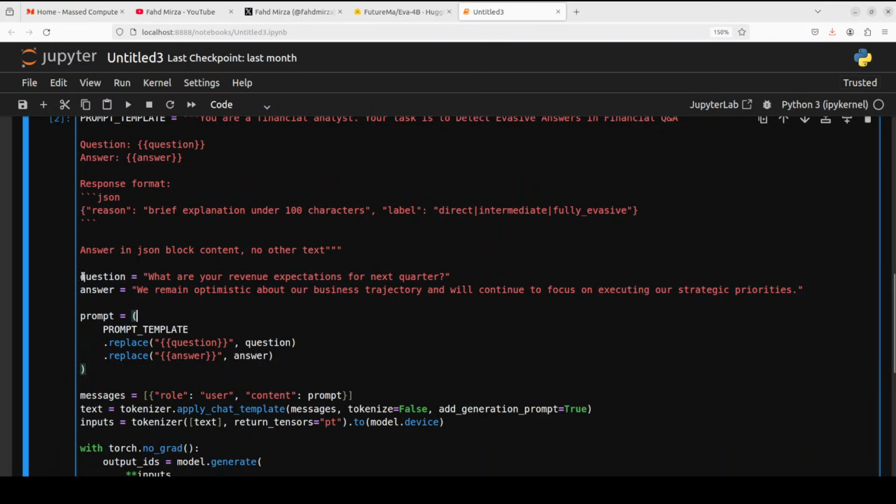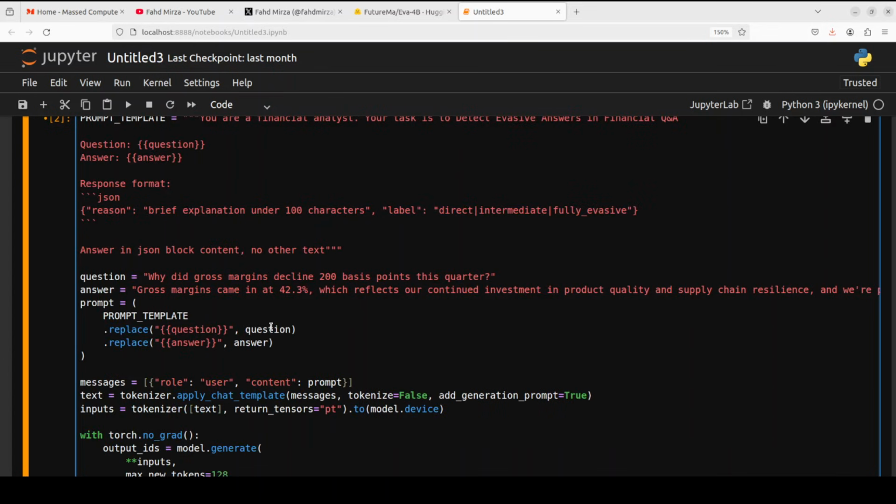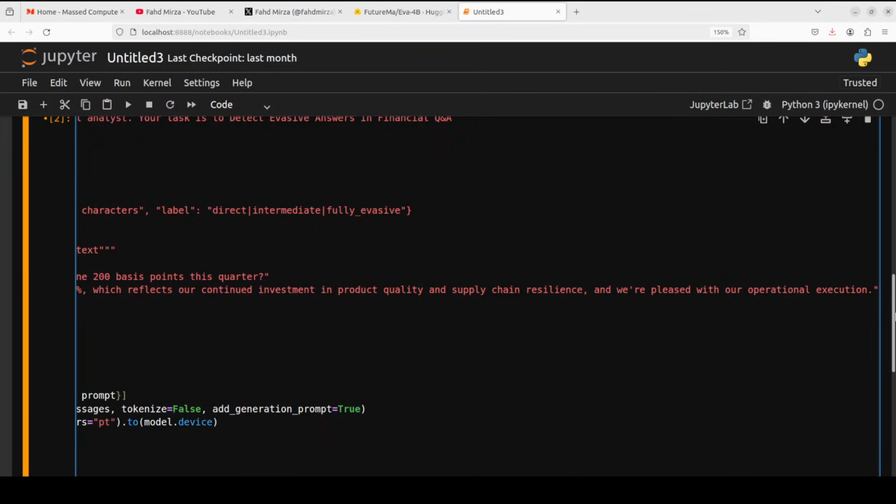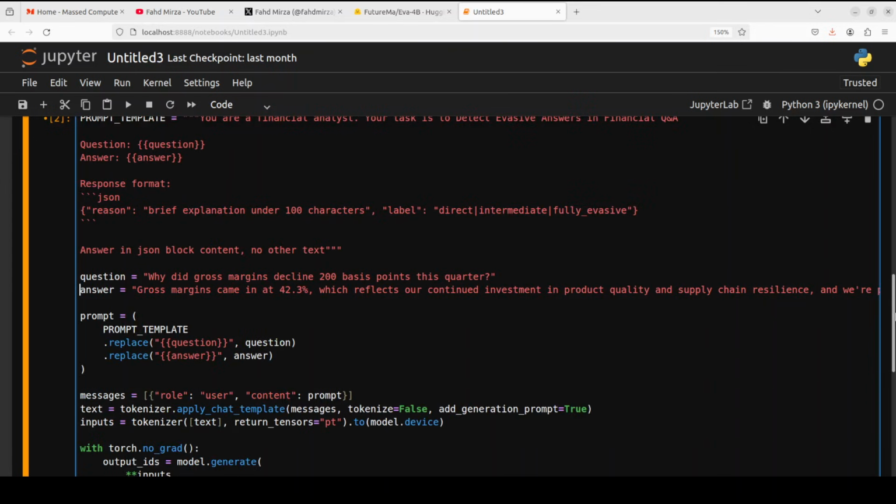I'll just go up and replace this question and answer with this one. So now what I'm doing here is sort of an edge case. It sounds specific but dodges the actual question. The question was, why did gross margins decline 200 basis points this quarter? Now you see it is telling us that gross margins came in at this, which reflects our continued investment in this, and typical corporate fluff. So let's see what it comes back with. I'm just going to run this.